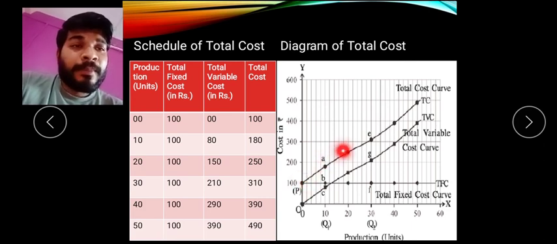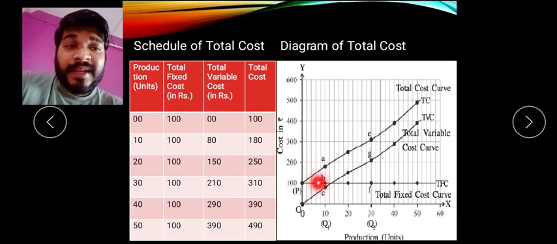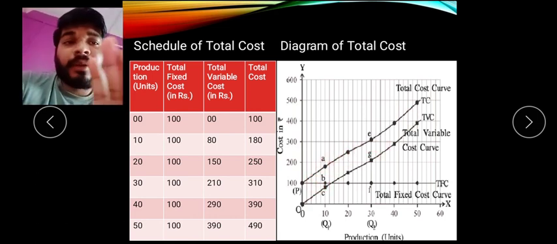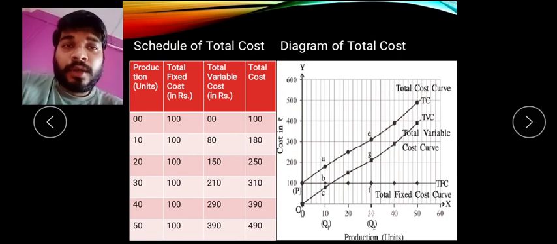So it shows total cost and total variable cost are parallel to each other, and the fixed cost remains constant no matter whether there is an increase in production or not. Clear? But total cost and total variable cost increase with the increase in production. So these are the 4 points which you have to remember when you are going with the total cost curve.